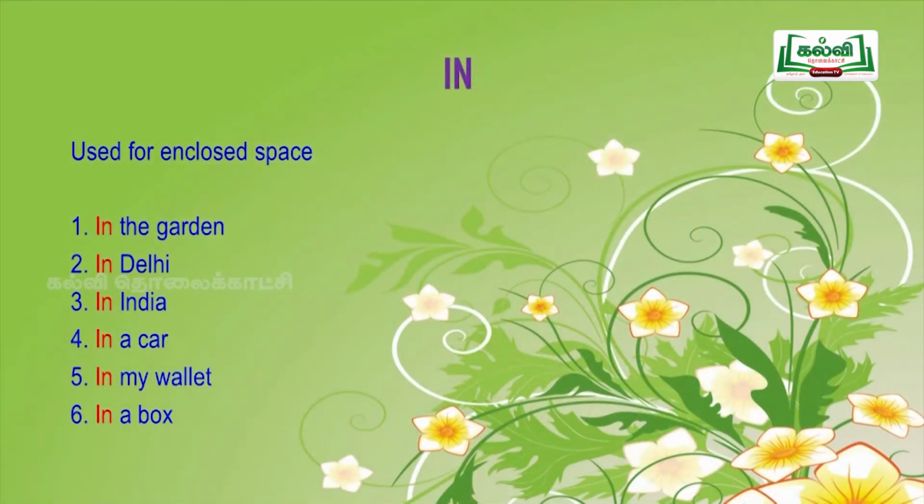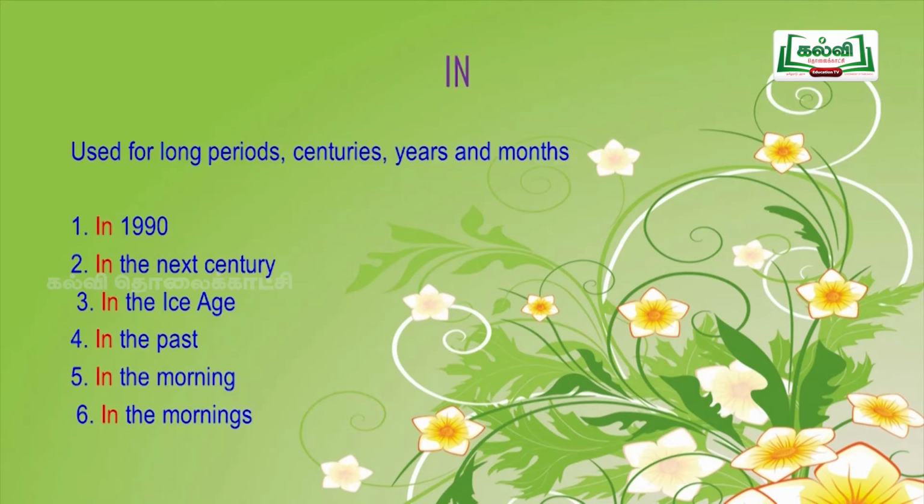Now, few more examples for in. In is used for enclosed space. For examples, in the garden, in Delhi, in India, in a car, in my wallet, in a box. And in is used for long periods, centuries, years and months. So, you need not confuse anything, understand it clearly.